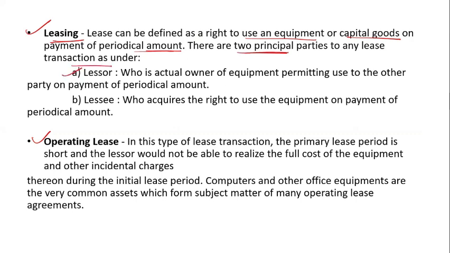Leasing means there is a right to use the equipment or the capital goods on the payment of a periodic amount.